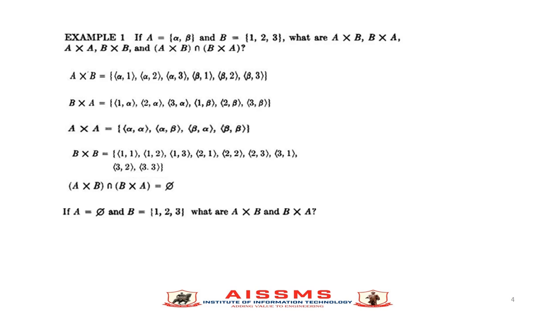If we take the Cartesian product of the empty set with any set, then the answer is always the empty set. So the answers of A Cartesian product B and B Cartesian product A are the empty set, ∅.